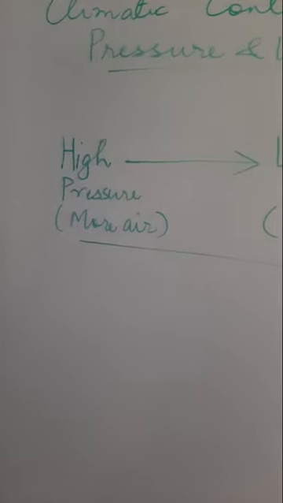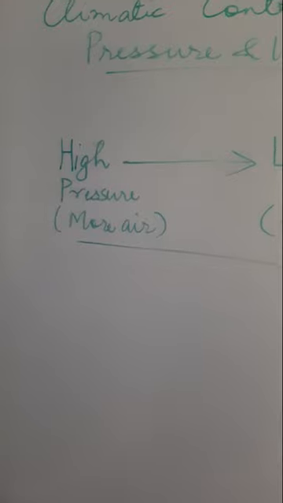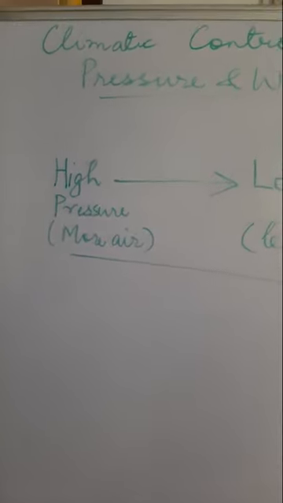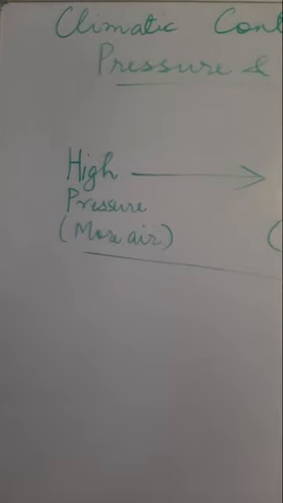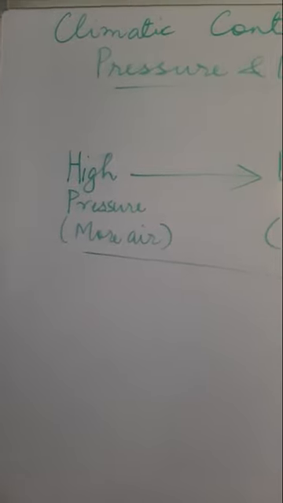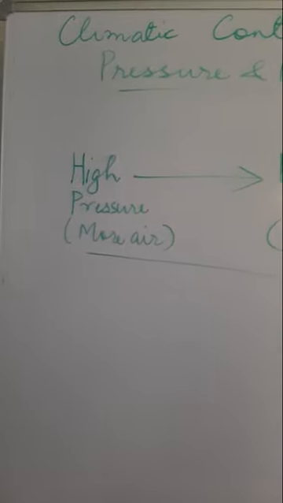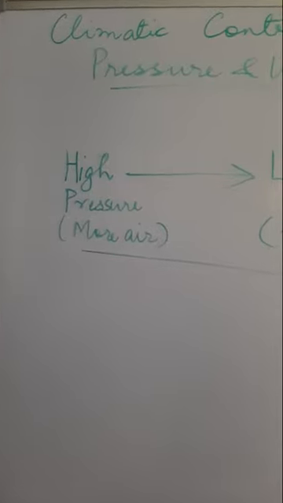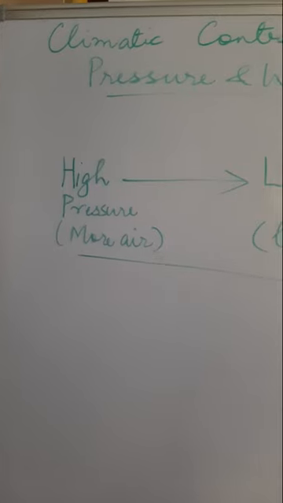Always higher temperature, low pressure, low temperature, high pressure. Similarly, in case of height also, more height, low pressure, less height, high pressure. So the relationship is inverse, which we must always remember. Our next factor, children, is distance from the sea.